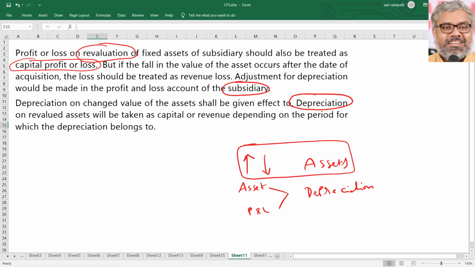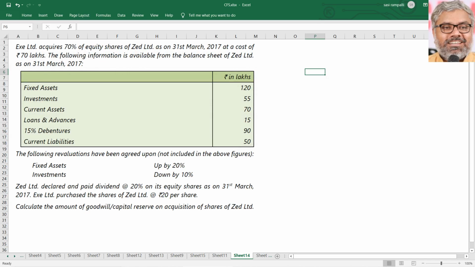Two, second part, minority's share of this will be added to the minority interest. So revaluation is one part. Treatment of depreciation on the revalued amount of the assets is another part. Both of them might have to be treated in the questions as given.